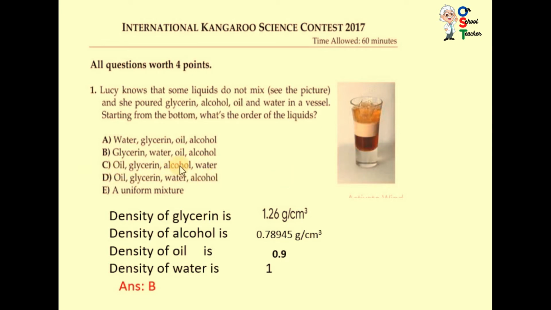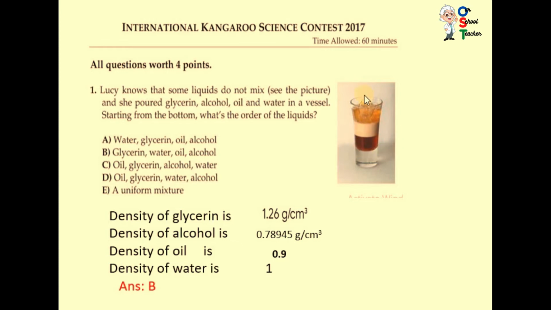C, oil, glycerine, alcohol, water. No. D, oil, glycerine, water, alcohol. Obviously it is incorrect. Is it a uniform mixture? No, there are layers, because for a uniform mixture it is necessary that all liquids mix with each other.